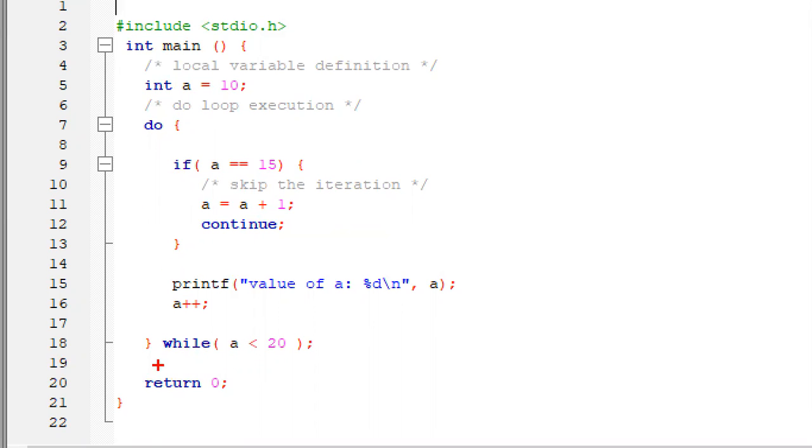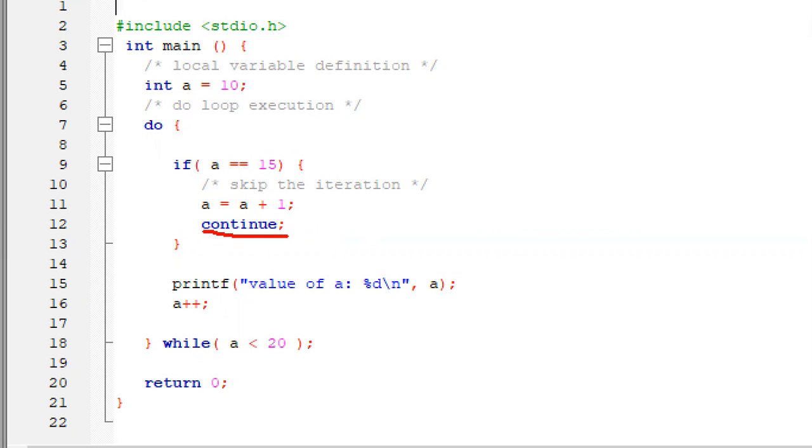You write do, then open and close braces, and at the end of the closing brace you give the while condition in parentheses: a less than 20. Here inside the do loop, if a equals 15, I'm making a equal to a plus 1 and performing the continue. Continue means the remaining statements will not get executed. The control will go to the beginning of the loop and take the next iteration. That is the job of the continue statement.